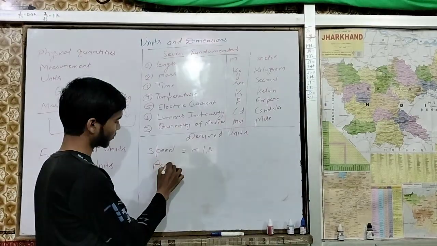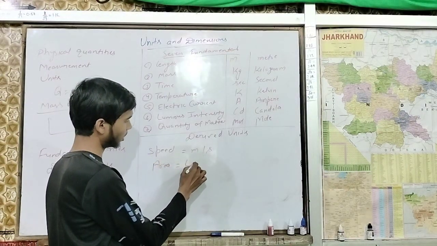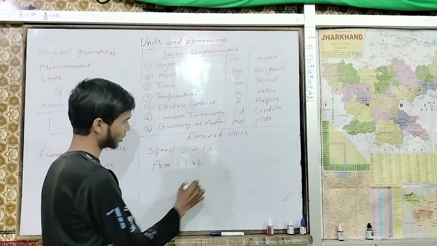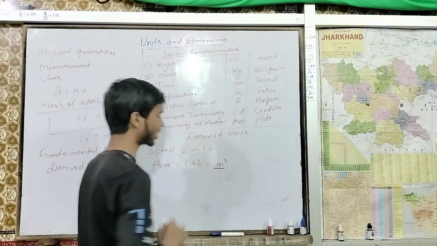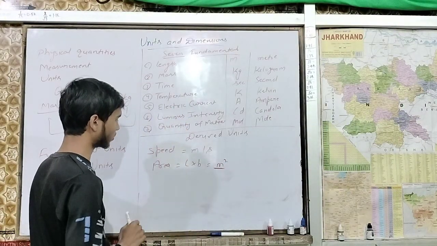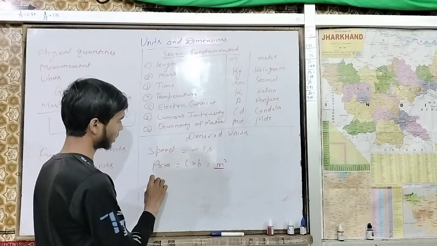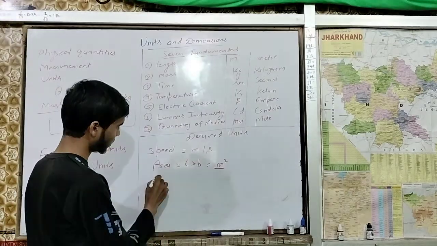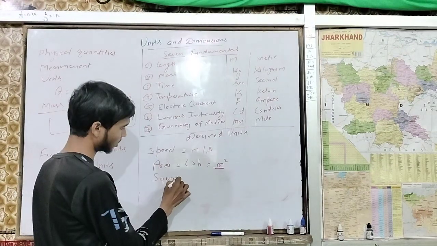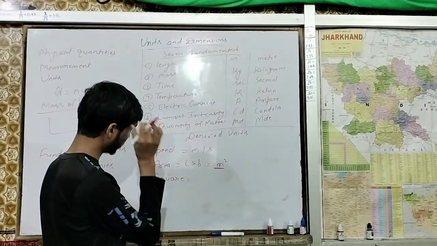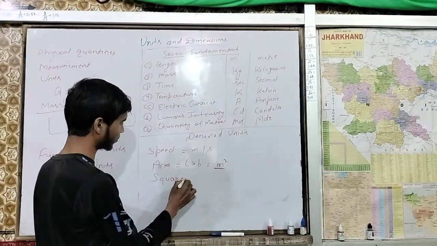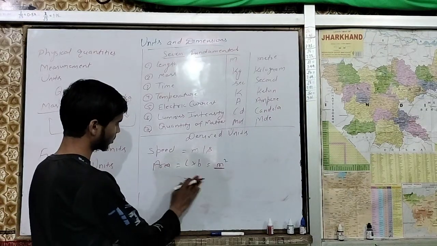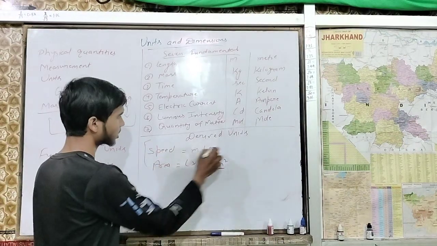Now area: L into B, which means m square. So here this is two times, and then we have a square. Okay, this was just an example.